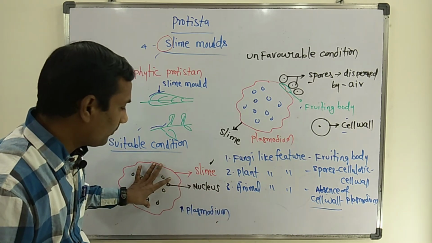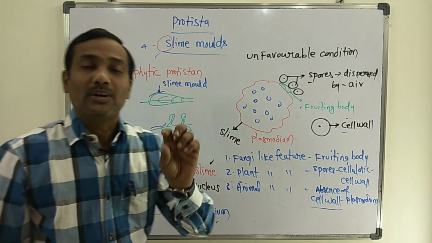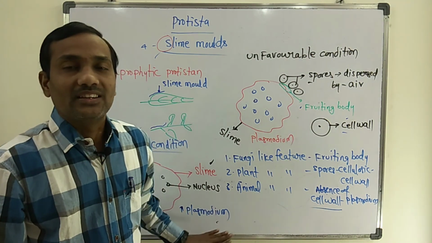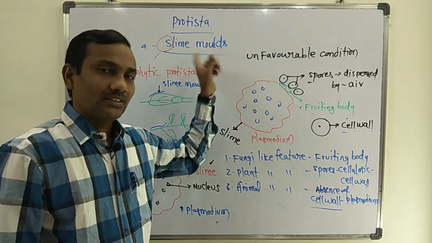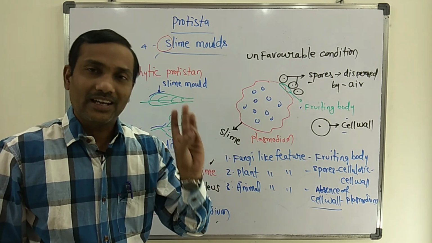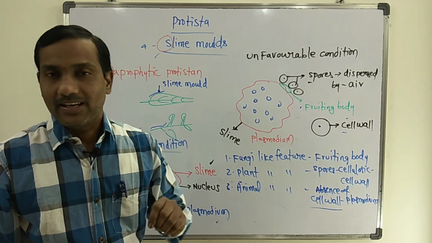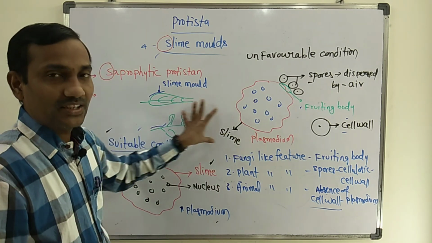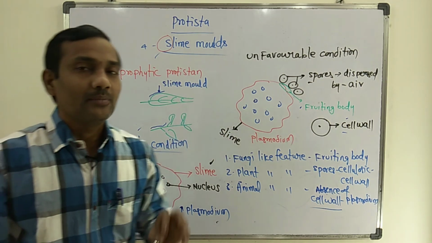This is one plasmodium character. Around the plasmodium there is a sticky fluid, that is an animal-like feature. Slime molds exhibit fungi-like, plant-like and animal-like characters. So this special group of organisms is placed in the Protista kingdom by R.H.